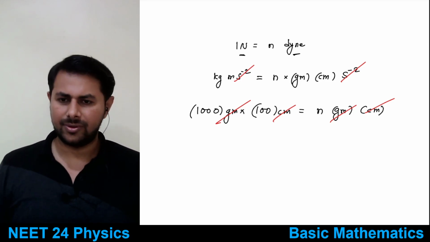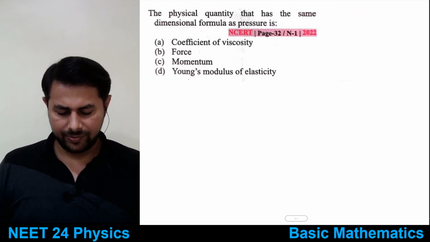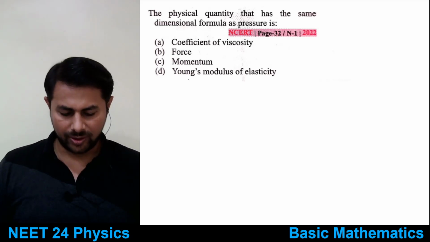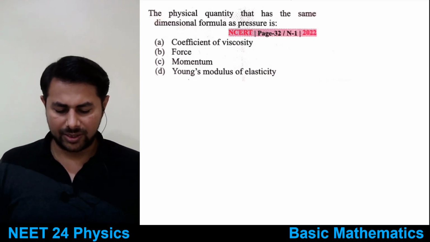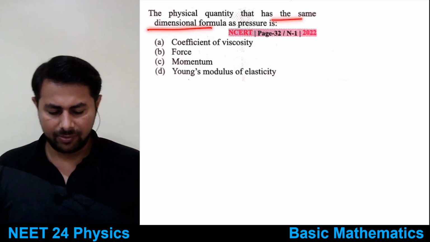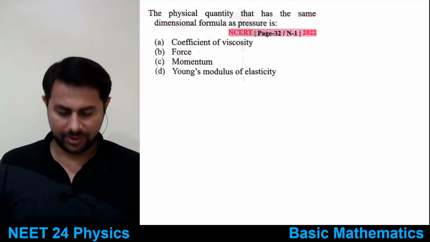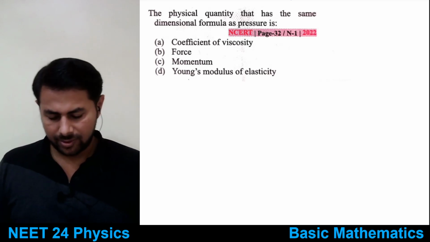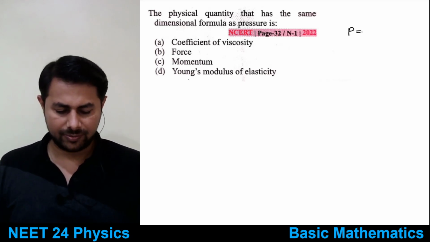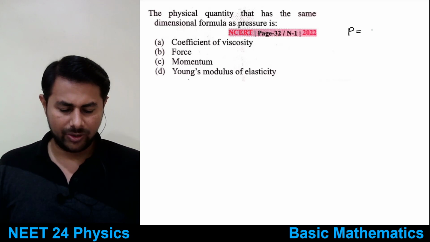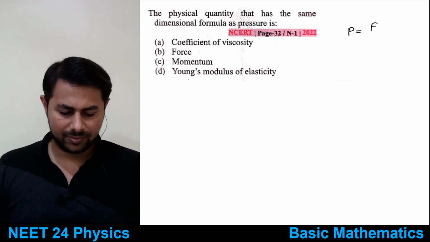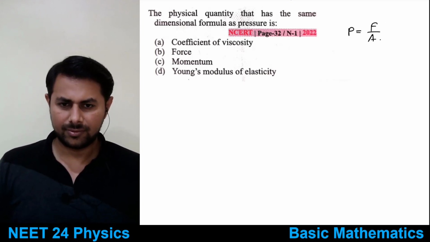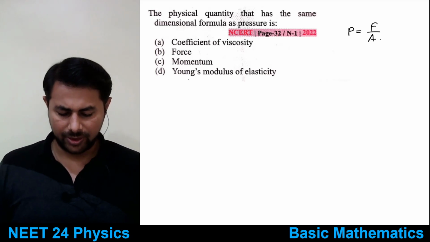Okay, very good. So then let's see some problems based upon this. Let's see this one. The physical quantity that has same dimensional formula as pressure is. So can somebody tell me what is pressure? It is perpendicular force per unit area. Very good. So it is force upon area. Yeah, good, Vishalini. Force upon area.